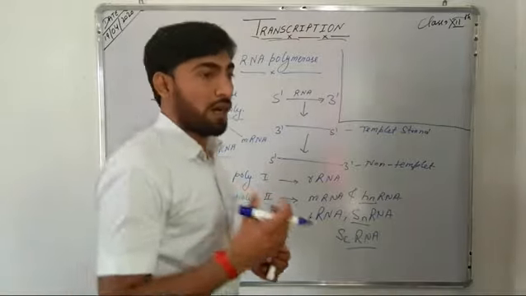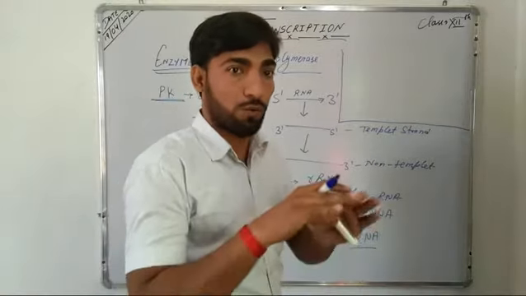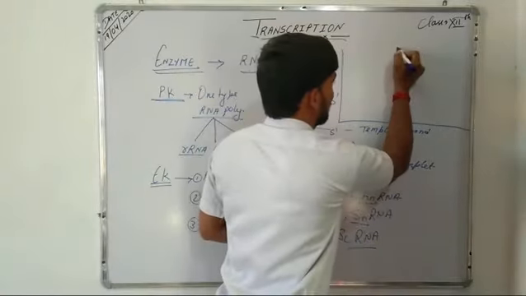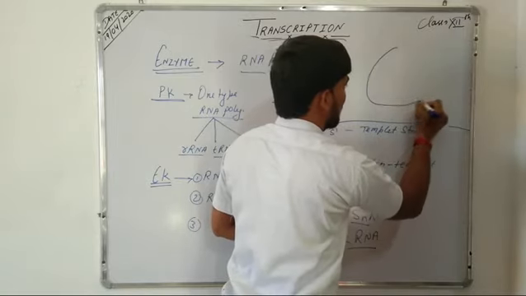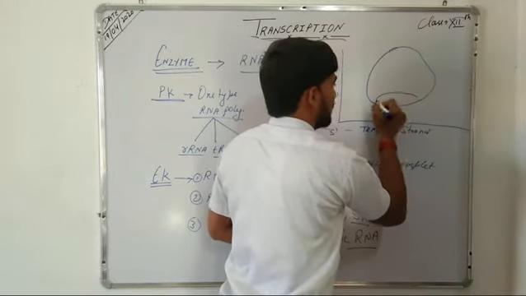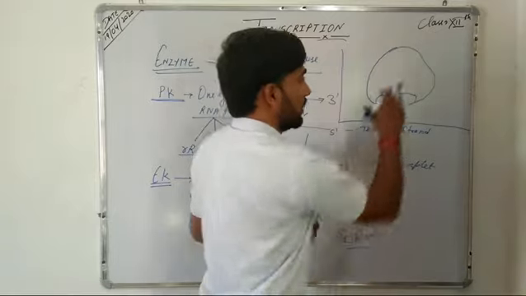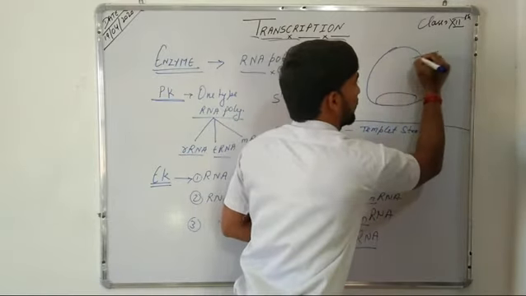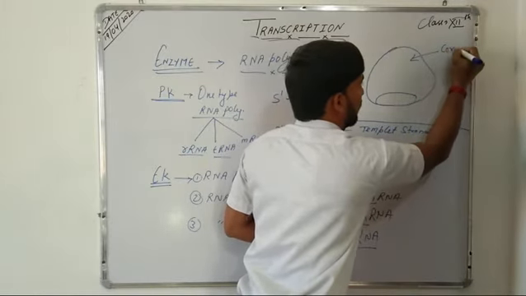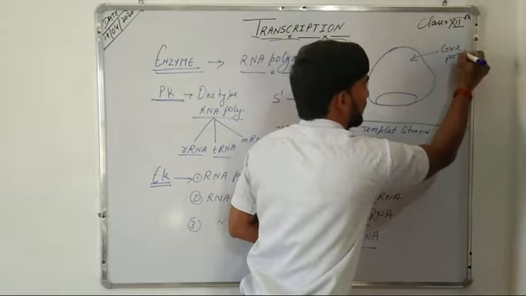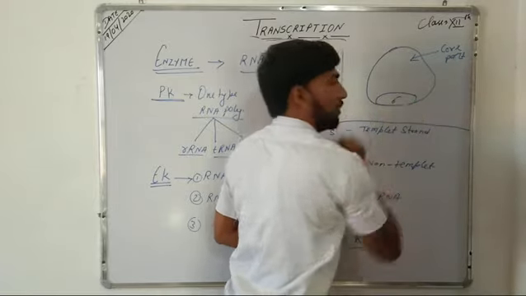Now see, this RNA polymerase consists of two parts. If we draw the RNA polymerase, anyhow it can be drawn, it consists of two parts. This is known as the core enzyme or core part, and this is known as the sigma part.